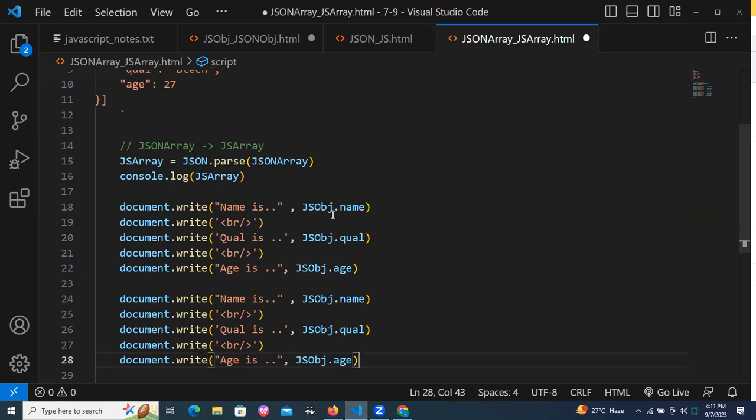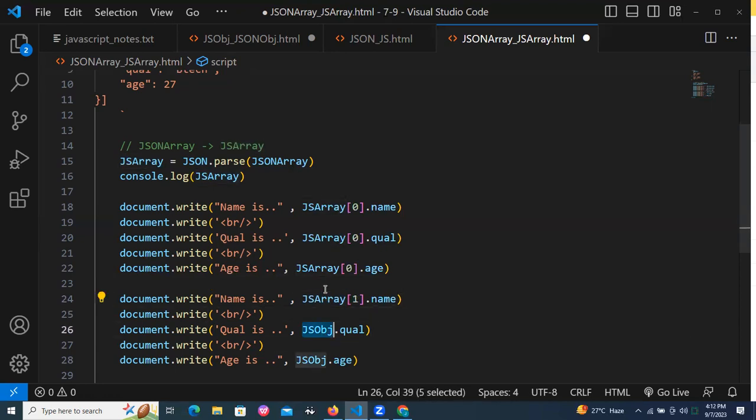Now JS array of 0 dot name, JS array of 0 dot qualification, and next again JS array of 1 dot name.